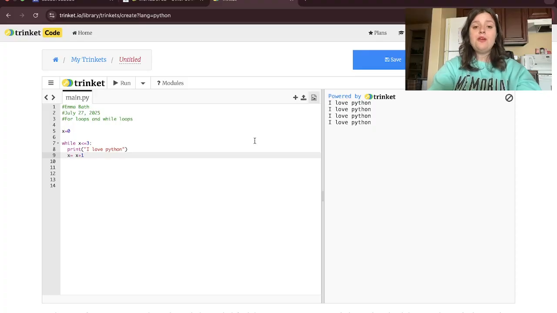Remember, for loops and while loops are when we want to run a code a certain number of times. For loop, when we know the number of iterations we need, and while loops, well, we don't.